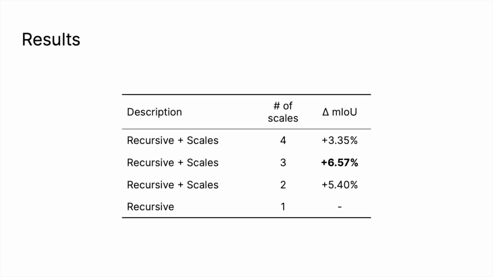Here we show the benefits of our hierarchical multi-scale approach. We can see a clear positive effect, especially when we use 3 scales. This shows that our hypothesis of using the propagated information can be very beneficial.